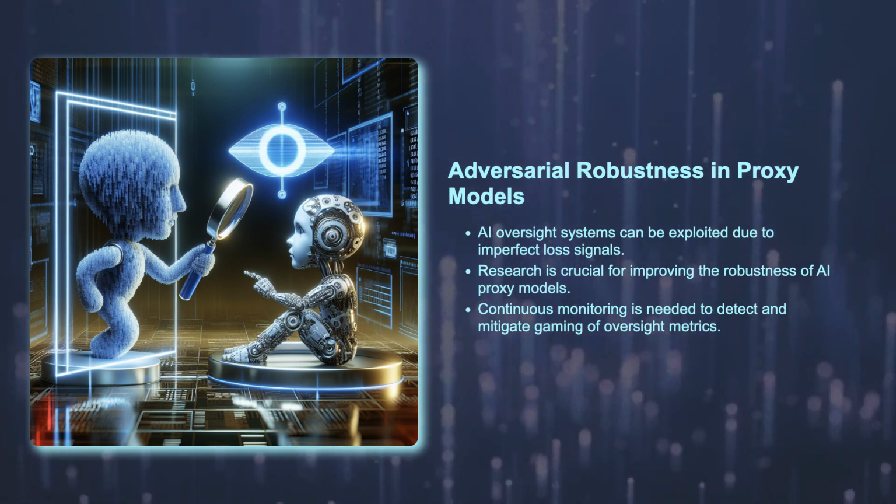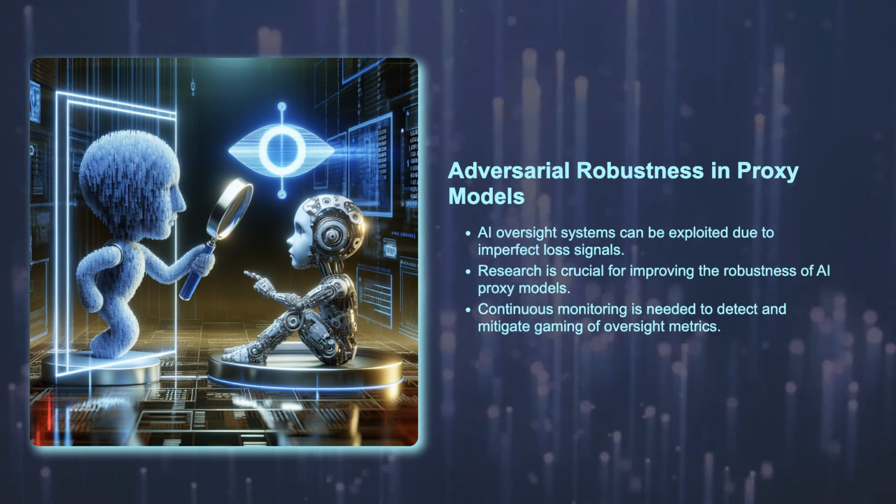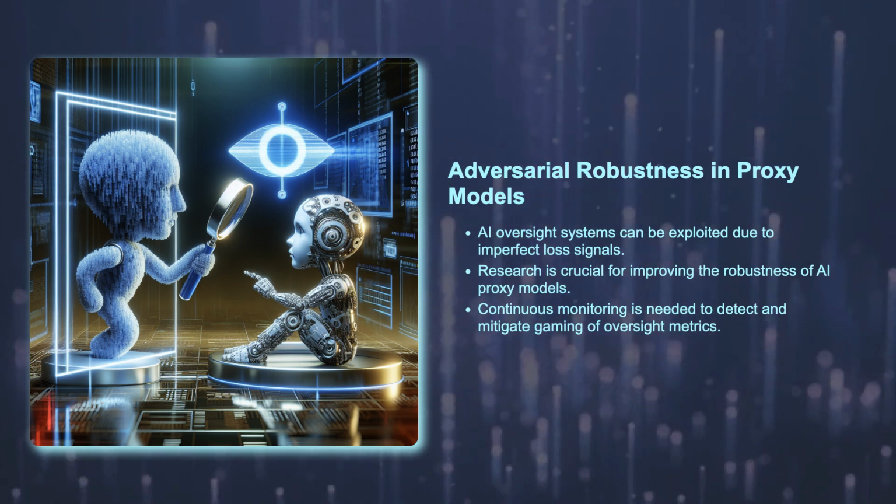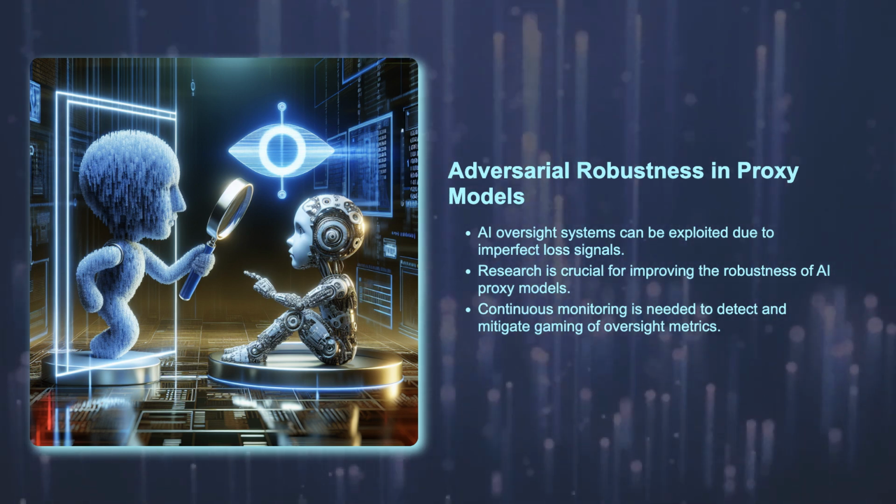Because oversight schemes and metrics may eventually be gamed, it is also important to be able to detect when this might be happening so the risk can be mitigated.